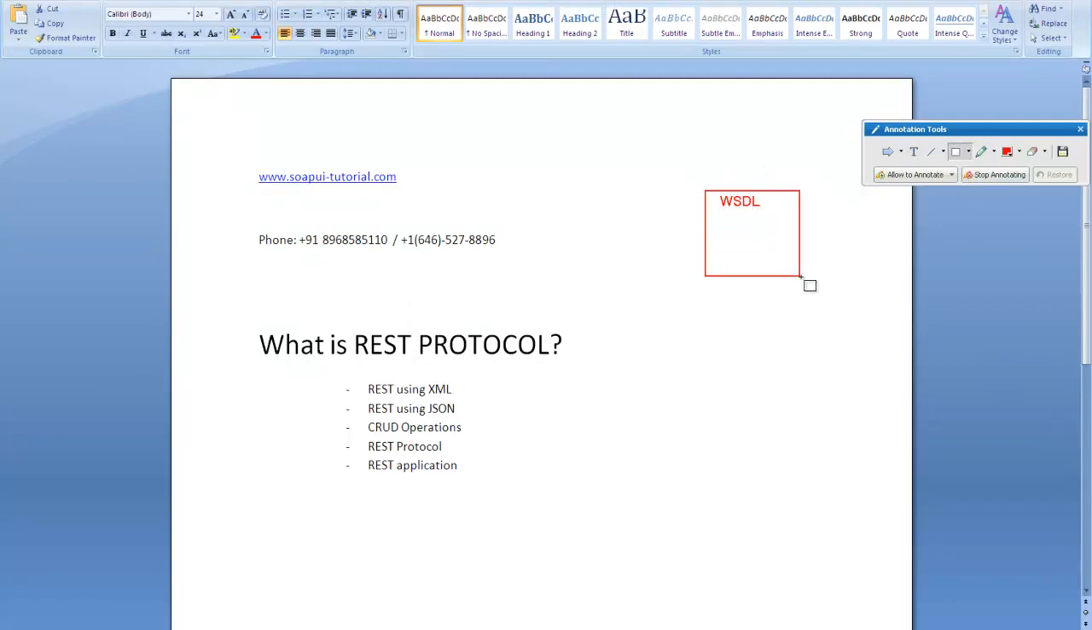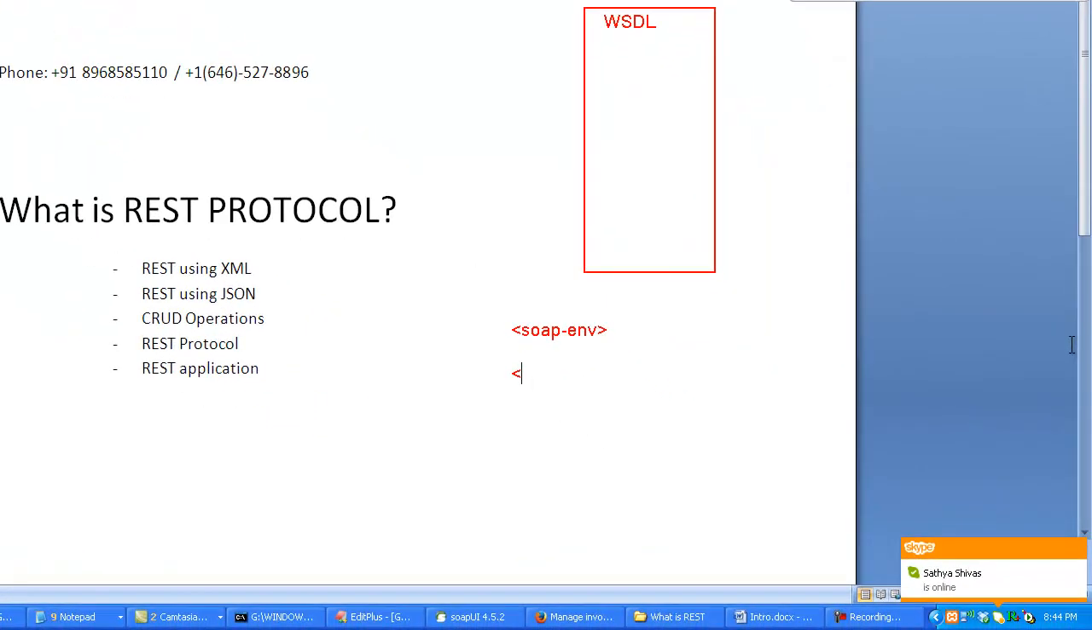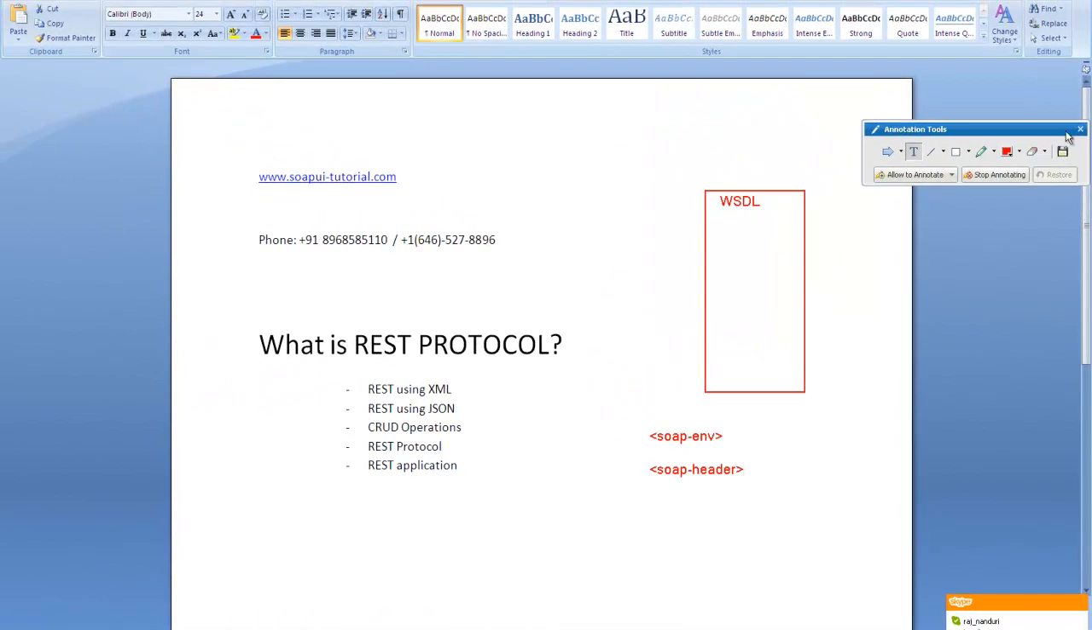The WSDL file described everything, what kind of request should go and what kind of response should go, and there were formal tags. In the SOAP protocol, there used to be a SOAP envelope tag which used to open and close, and a SOAP header tag in which the header information used to go. So these are the formal tags involved in the SOAP protocol, and they were there in each and every request. But in REST, this is not the case.